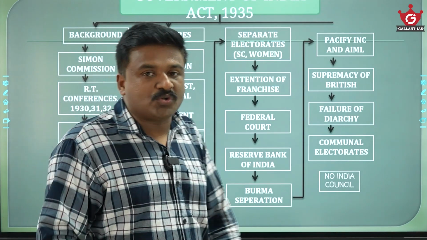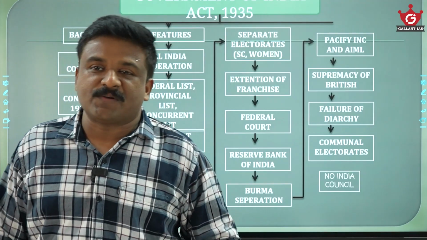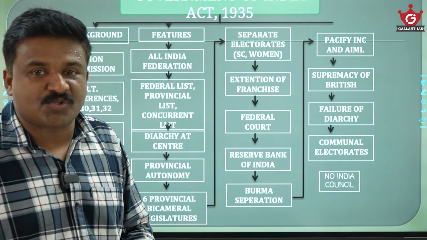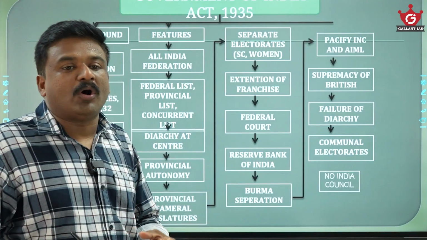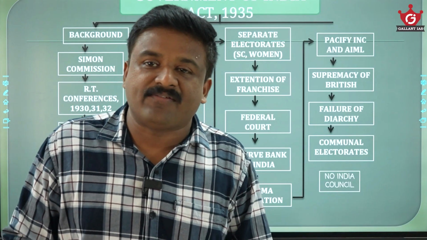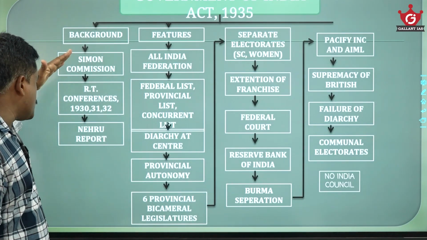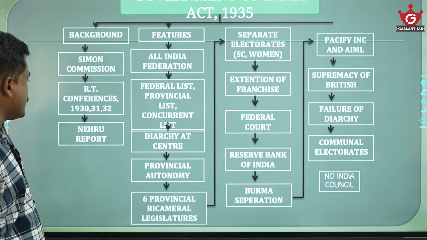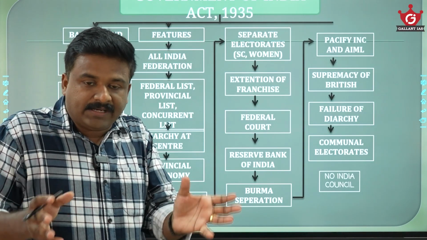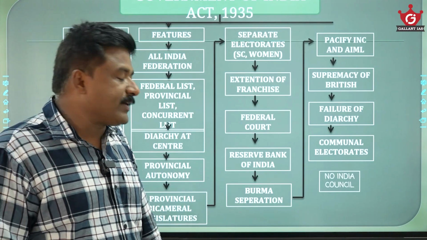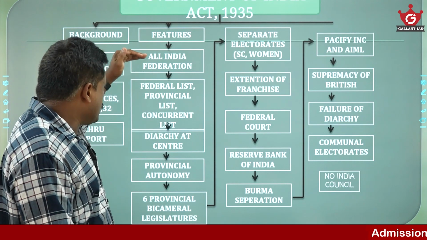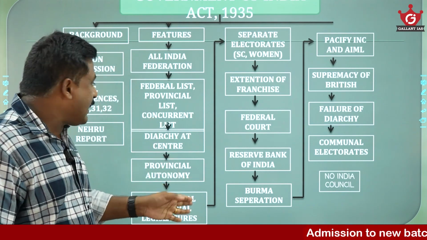Similarly, 1935. My dear friends, please go for the central provisions of the act. Understand the central provisions. What are the key features of these various acts? That will save you in the exam. See, Simon Commission recommendations, the Nehru Report, Round Table Conference discussions, the net result was the Government of India Act 1935. There is a provision for All India Federation, which never happened.